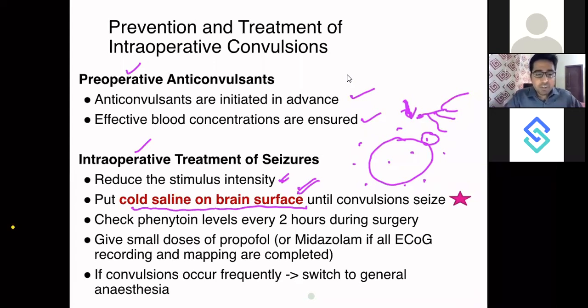Then intraoperatively, you can ask for phenytoin levels, in case the patient is on phenytoin. You can give small doses of propofol or midazolam to halt the seizures, so that the seizures can be aborted. And since midazolam and propofol are short-acting drugs, the patient can be reawakened and the awake craniotomy continued. If convulsions are occurring very frequently during the surgery and you are not able to carry on with your surgery while the patient is awake, you can switch on to general anesthesia.